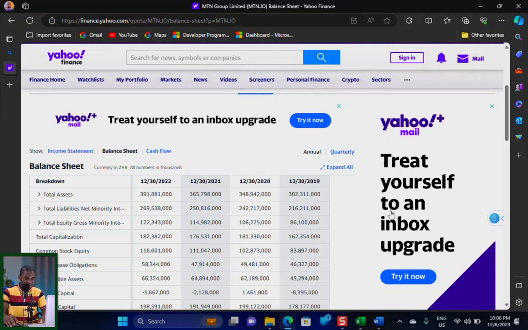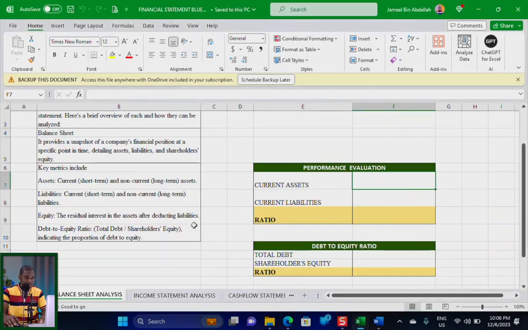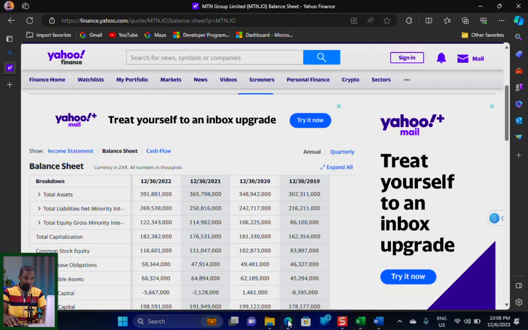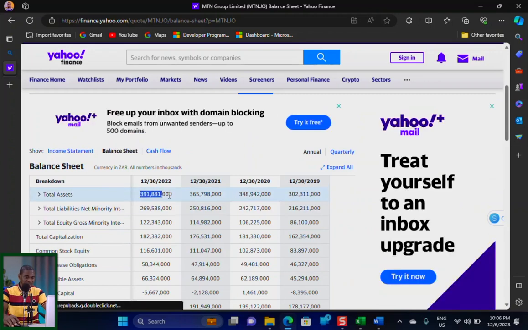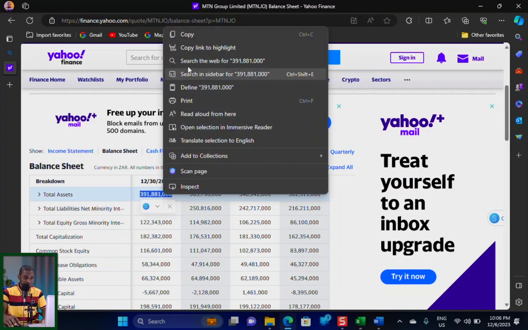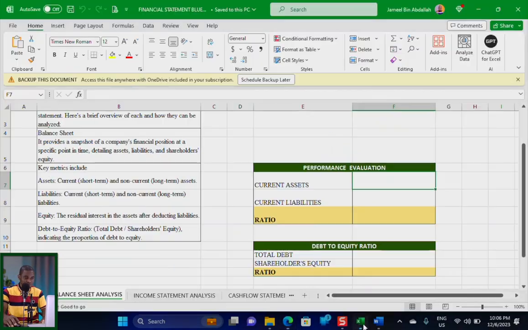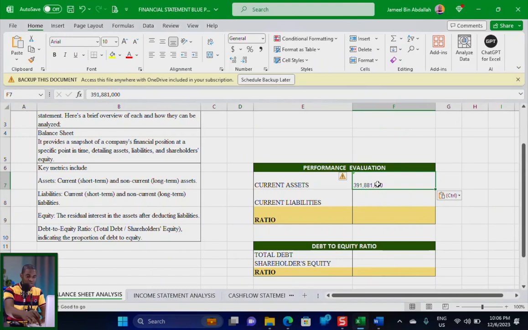So if I want to extract the company's asset from this very particular place, I'll select this and then copy it from here. Then I'll come back to the Excel file and paste it here, and I'll have something like this. Let me double click on this, then add 3 more zeros, 1 2 3, so as to make the final value in billion.